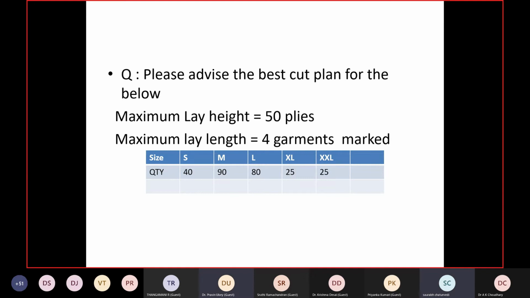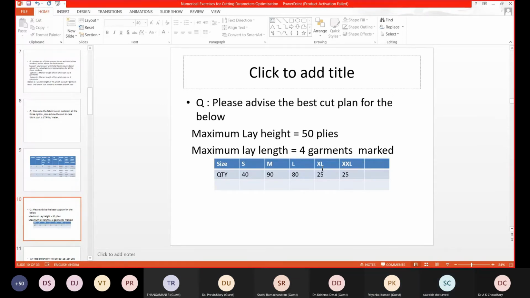Please, someone has unmuted his mic. Please solve the question. Is it visible now? Yes, sir. Visible now, sir. Okay, so you have solved the question. So I'm changing it, everyone. I've given some time to you. In case I give long time, we're not able to solve all the questions. So just see how it has been solved. Everyone pay attention to the screen now.